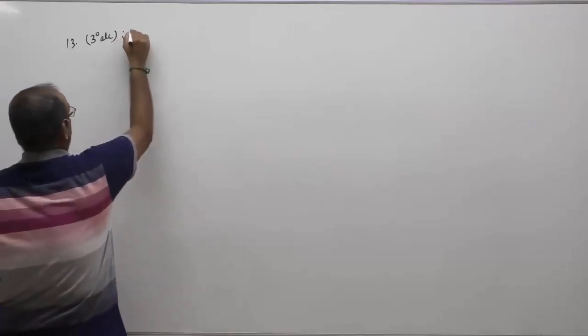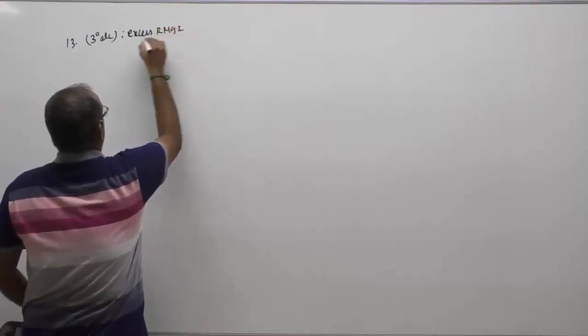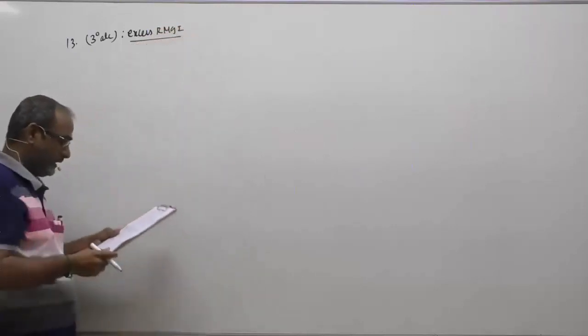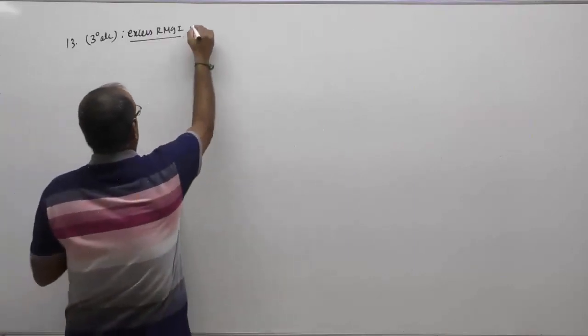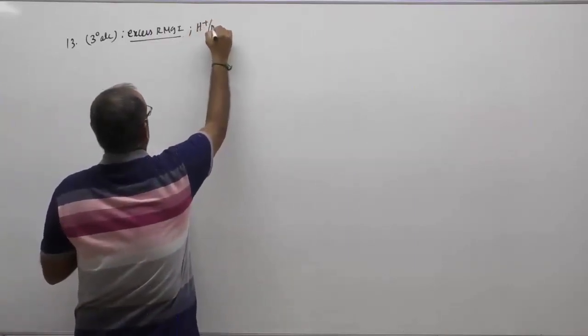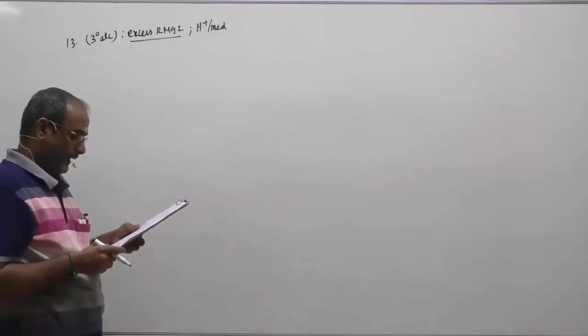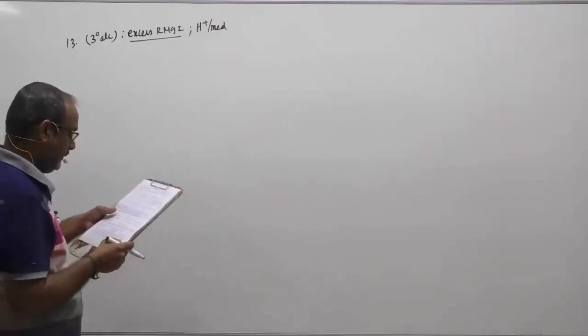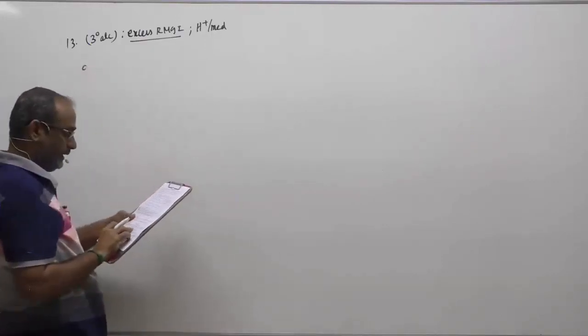So we have excess RMgI, and then subsequently it is treated with acid medium. Now, your first one is A; I have given 1, 2, 3, 4, 5.